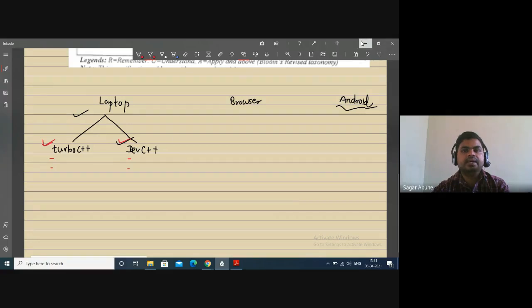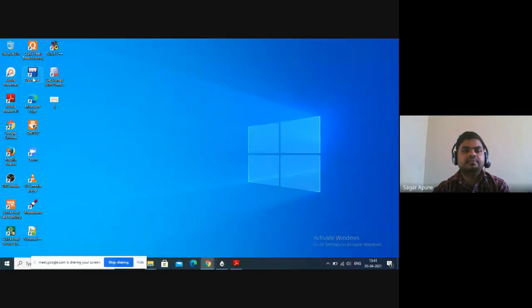How to execute your program in Dev C++? There are two icons created after installation. Here I just open the Dev C++ compiler.